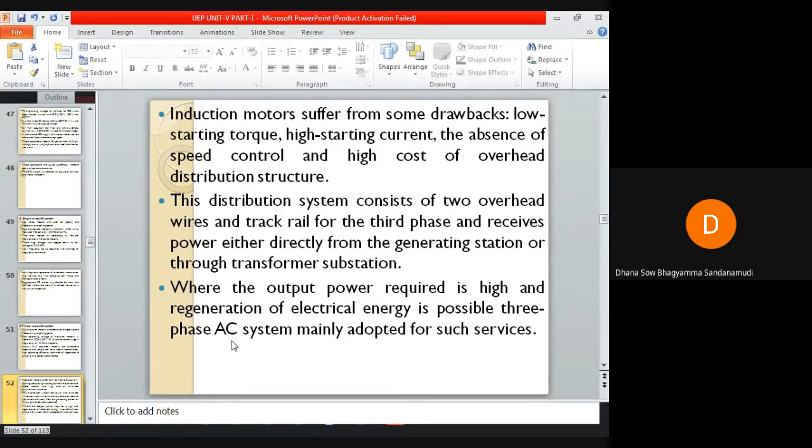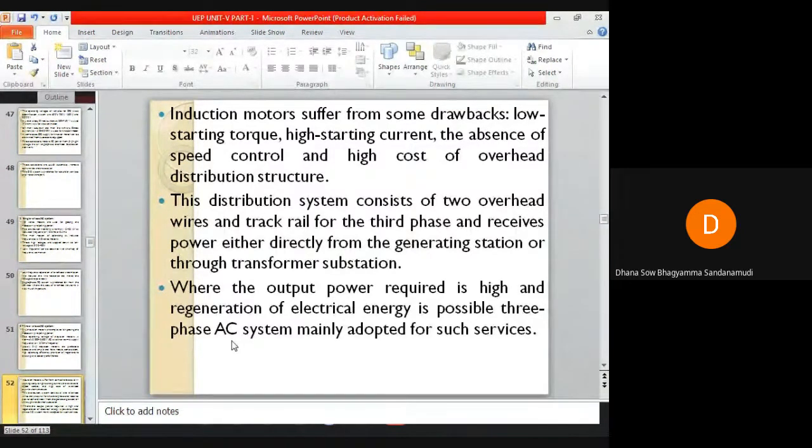The distribution system consists of two overhead wires and the track rail for the third phase, and it receives power either directly from the generating station or through the transformer substation.